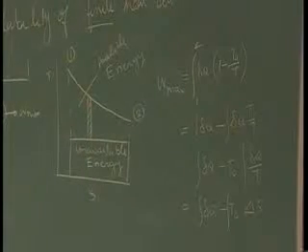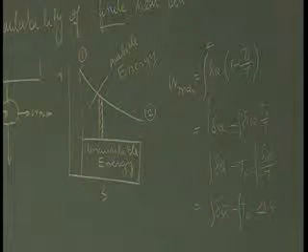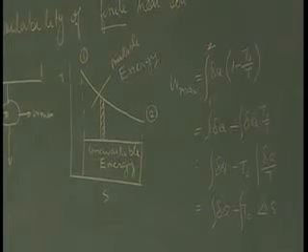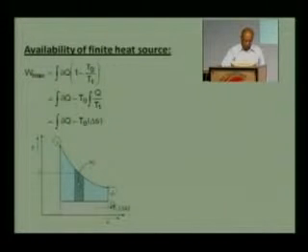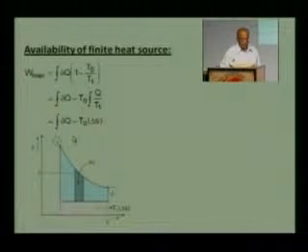This shows that the temperature of the source is constantly changing as the heat is drawn. From 1 to 2 it is dropping, and as the temperature is dropping, the work done at a particular instance would be given by the temperature multiplied by the change in entropy at that particular time, as shown here by the hatched area, and the total work that would be available to us would be, if we integrate